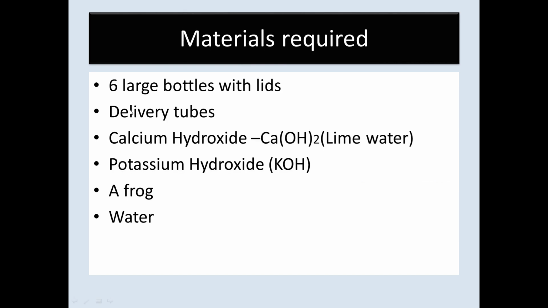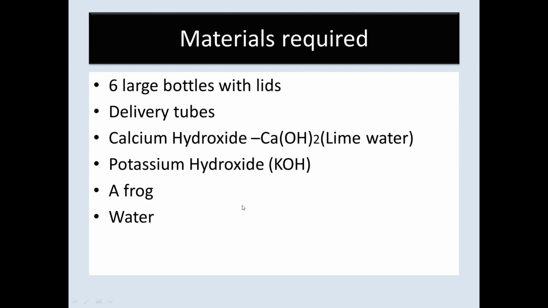For this experiment, you need 5 large bottles with lids, delivery tubes, calcium hydroxide or lime water, that is to identify carbon dioxide gas. When carbon dioxide gas passes through lime water, it turns milky. Potassium hydroxide is another chemical. It is an absorbent of carbon dioxide. Potassium hydroxide can absorb carbon dioxide in the air. A frog and water.